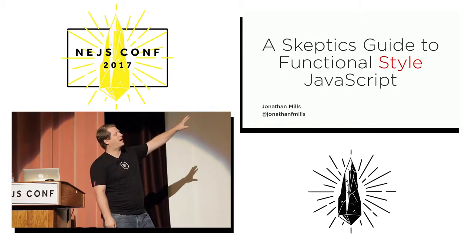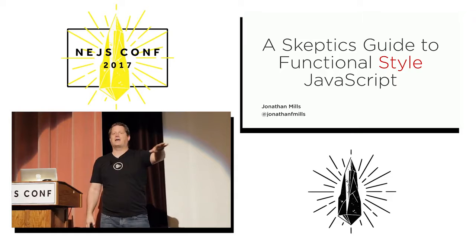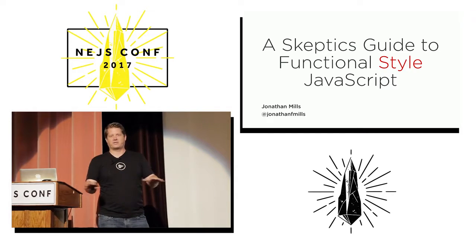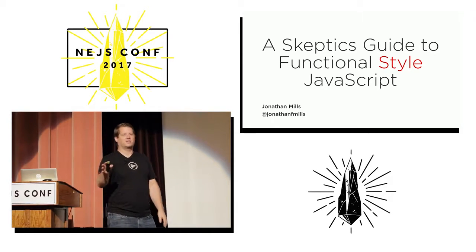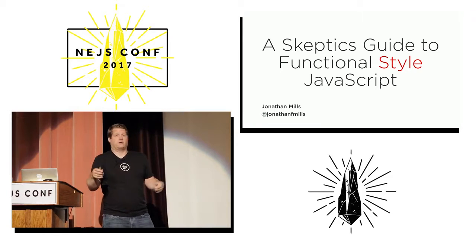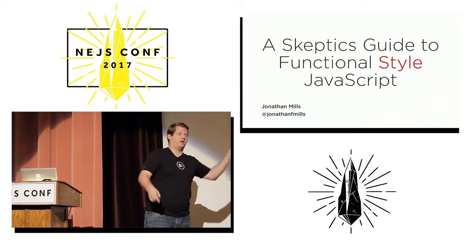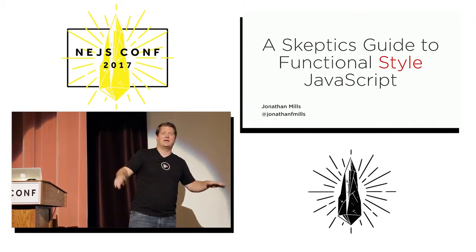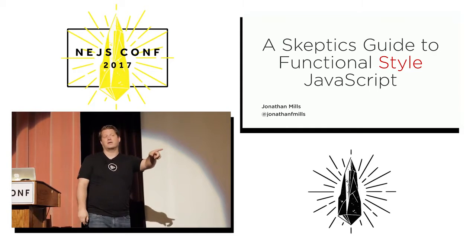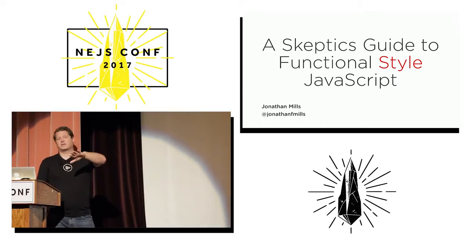So this is why the talk is called functional style. So functional programming in JavaScript is not a thing, right? Functional programming in Erlang or Haskell, yeah, that's fine. Functional programming in JavaScript doesn't exist. But we can apply a functional style that might help us get a little better.